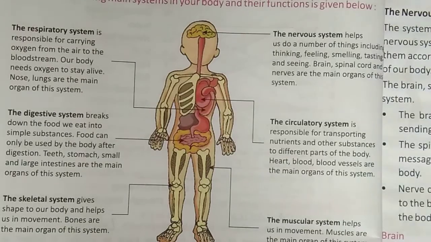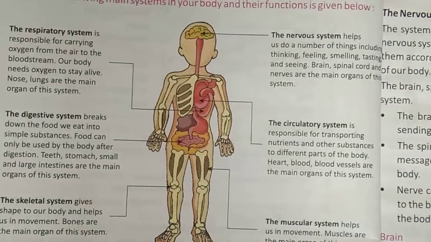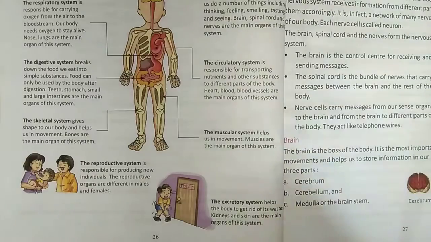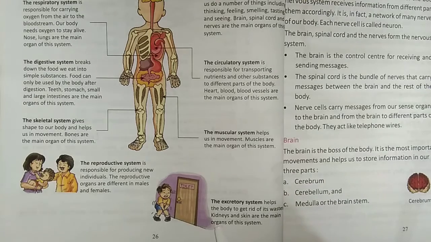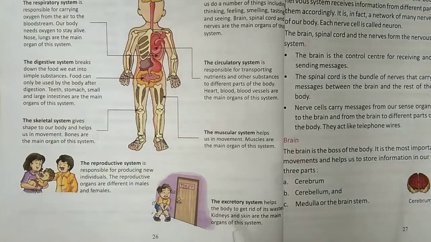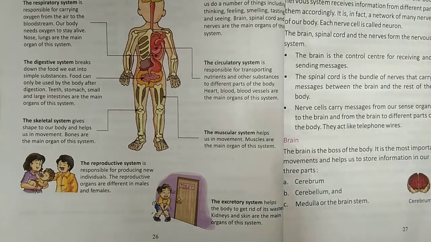Next, the excretory system helps the body to get rid of waste, and the kidneys and skin are the main organs. The excretory system is an important system which removes the waste after digestion in our body. Clear? So the kidneys and skin are the main organs of the excretory system. Clear?